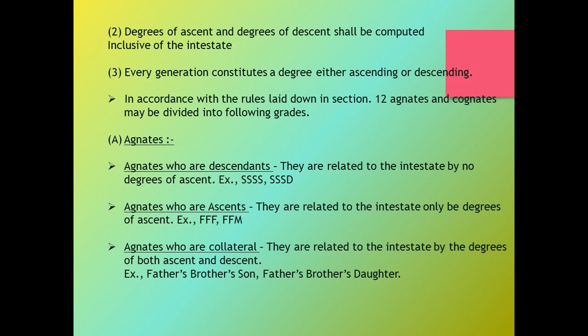So let's move to the ascendant agnates. These agnates are related to the intestate by only degrees of ascent. That means, for example, father's father's father and father's father's mother. These members are the examples of ascendant agnates. Let's move to the collateral agnates. These collateral agnates are related to the intestate by degrees of both ascent and descent. For example, father's brother's son and father's brother's daughter are the examples of collateral agnates.